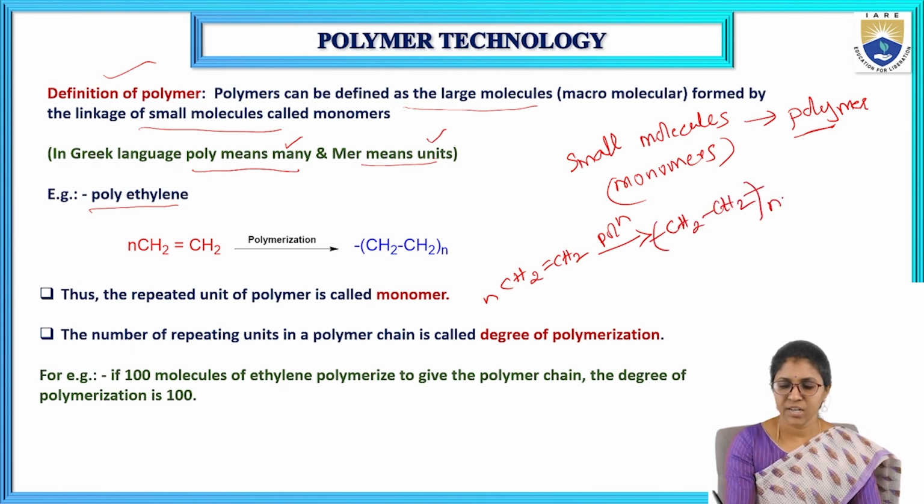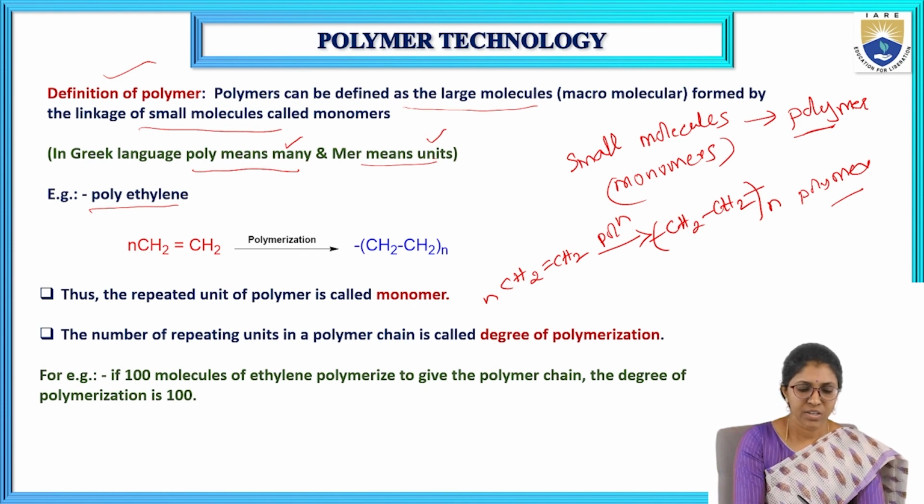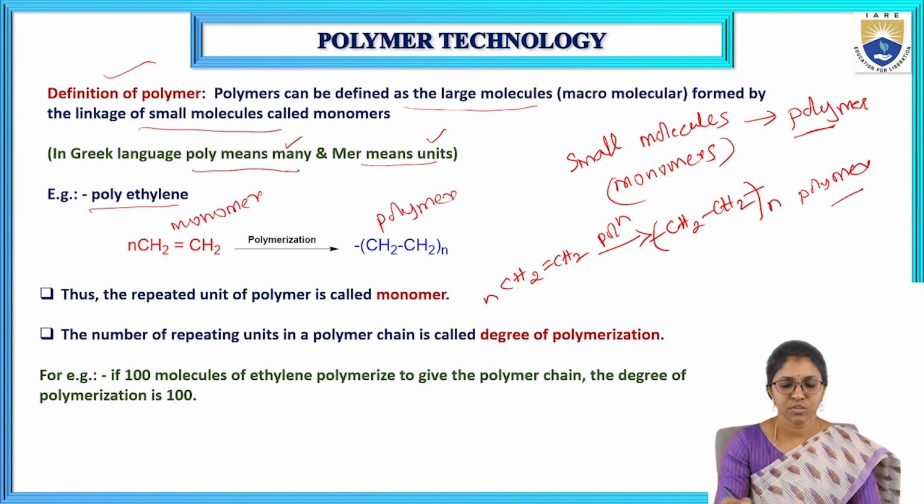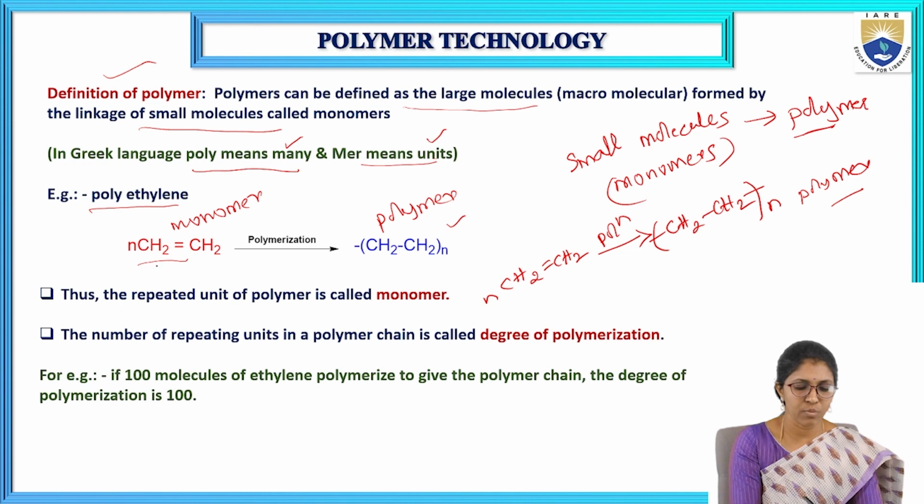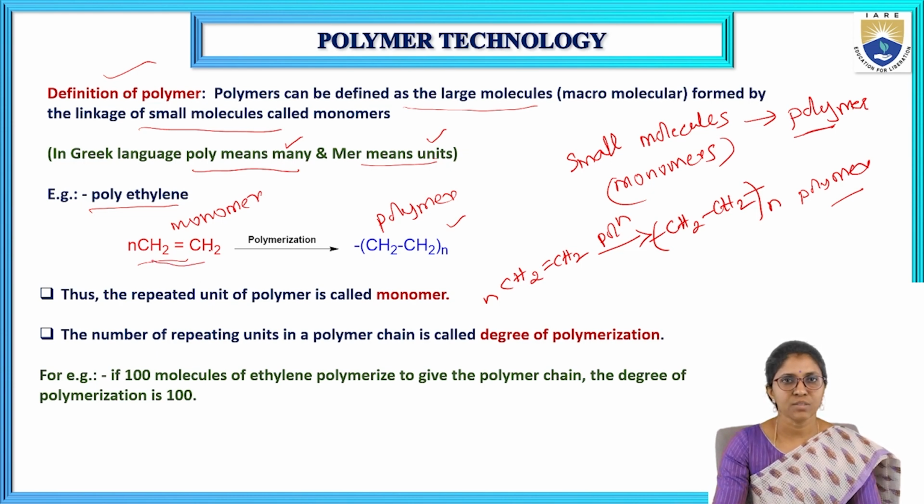This can be written as (CH2)n. This is the polymer, a large molecule formed by the linkage of small molecules, that is, monomers. Here ethylene is the monomer and polyethylene is the polymer, formed by the linkage of small ethylene molecules.